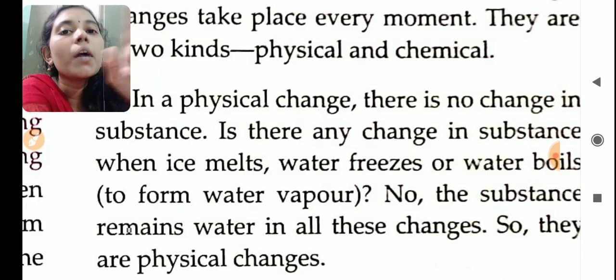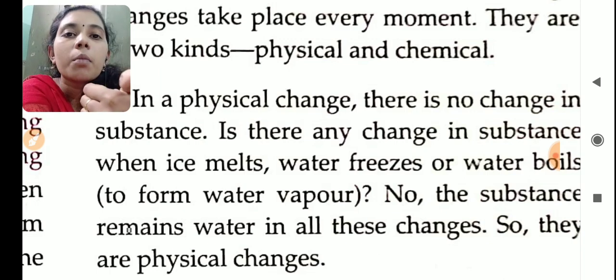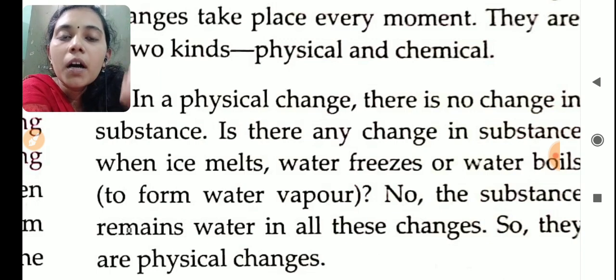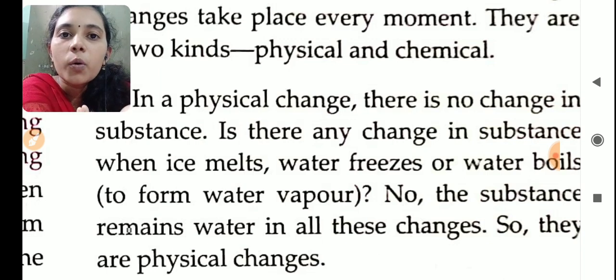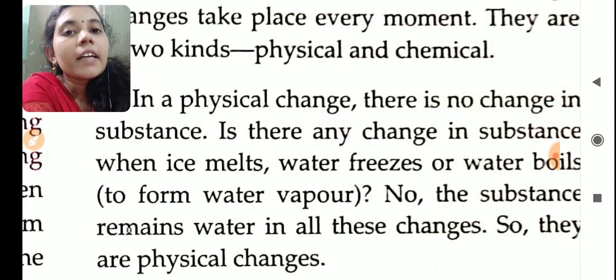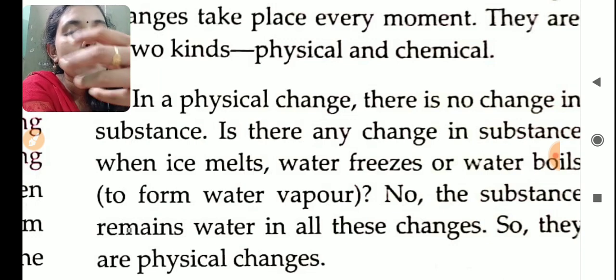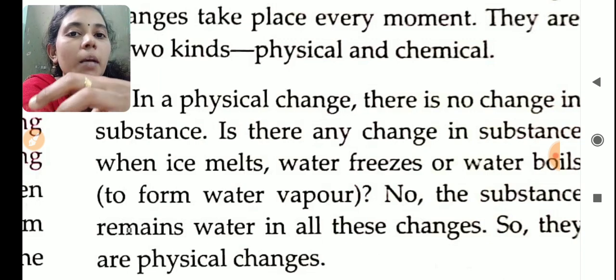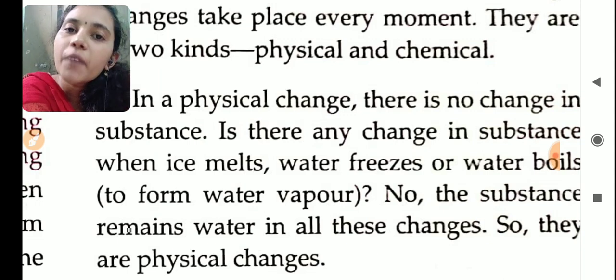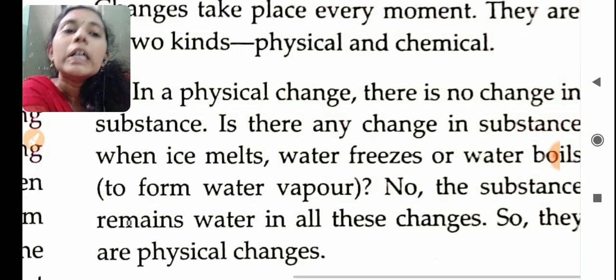Another example, if you are burning a sheet of paper, what will happen? The paper burned to ash powder. That means in the first condition it was paper, now it is in the form of ash powder and carbon dioxide. Smoke will come outside, no? That is carbon dioxide gas. So the substance completely changed. The paper changed to ash and carbon dioxide gas. So one substance completely changed to different substances. That is called chemical change.